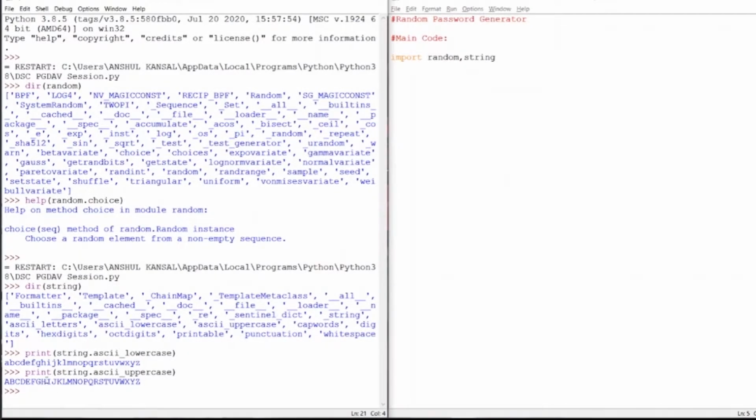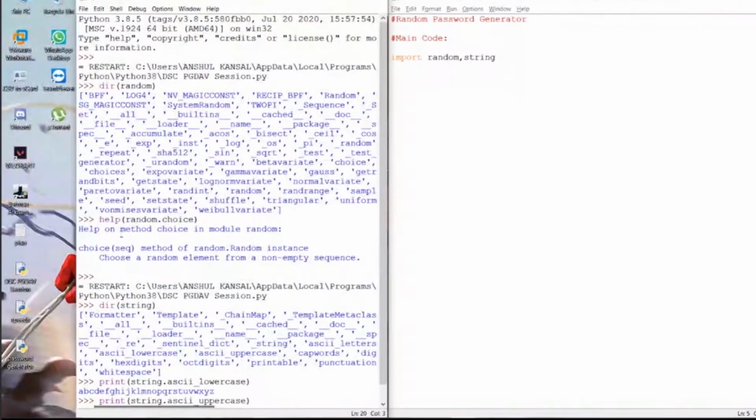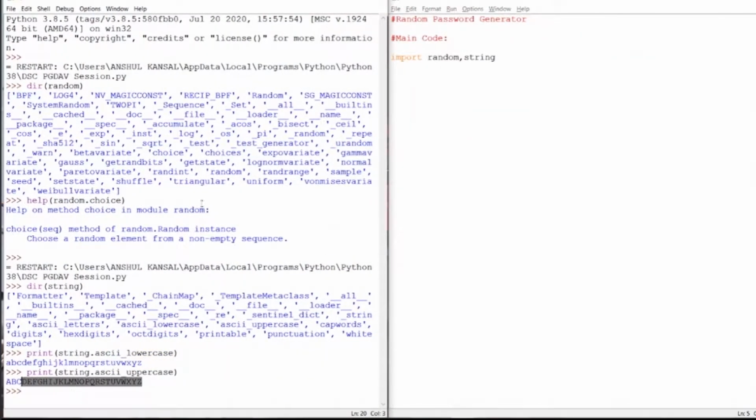Similar to lowercase and uppercase, we have ascii_letters. It contains all the 52 alphabets, that is 26 plus 26, which makes 52: 26 for small and 26 for capitals. So ascii_letters contains all the 52 alphabets. Now let's get started with the program.